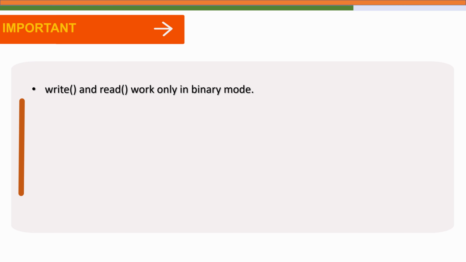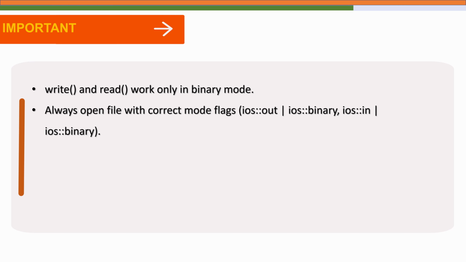That means whenever you open a file to store or retrieve an object, you must include the flag ios::binary in your open statement, because if you do not do this, the system might treat the file as a text file, and in that case certain characters like new line or end of file markers may get automatically converted, which basically corrupts your object data. So binary mode ensures that the data is written exactly as it exists in the memory, byte by byte.